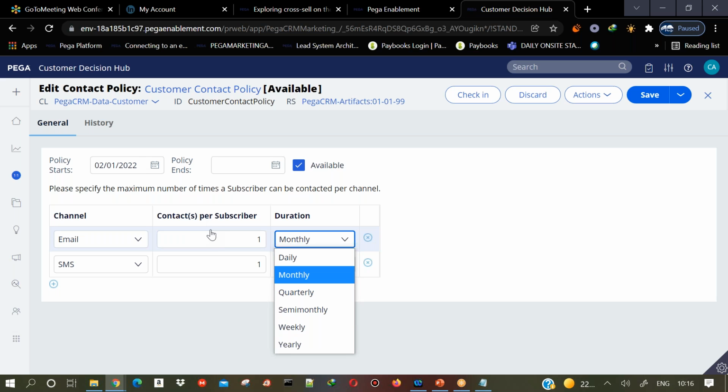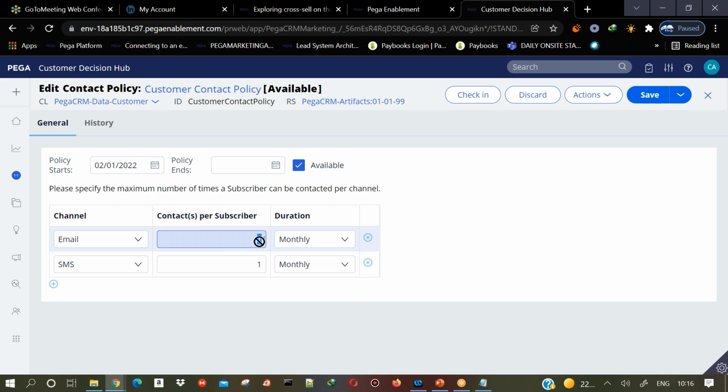If you have 1,000 customers, then it is going to send only 1,000 emails in that particular month. Then again after next month, when the system has reset the time period, then only it is going to send the remaining 1,000, like that. So that is how this particular configuration is applicable.